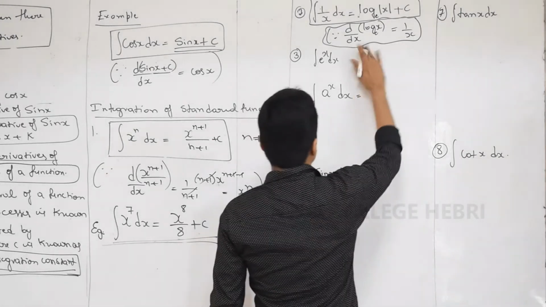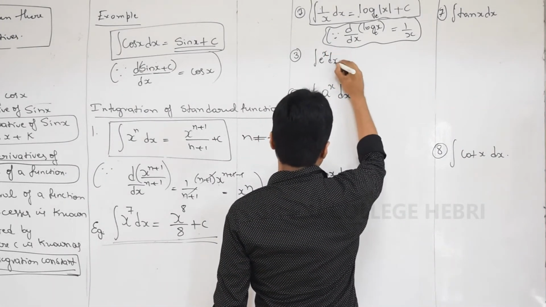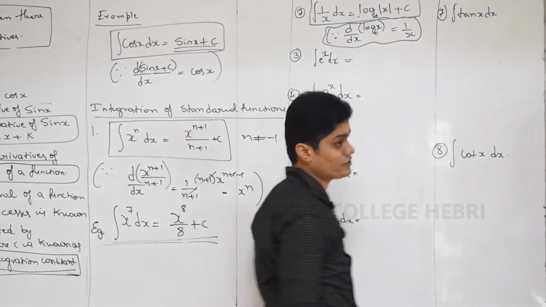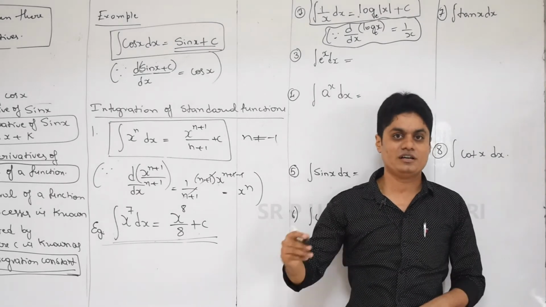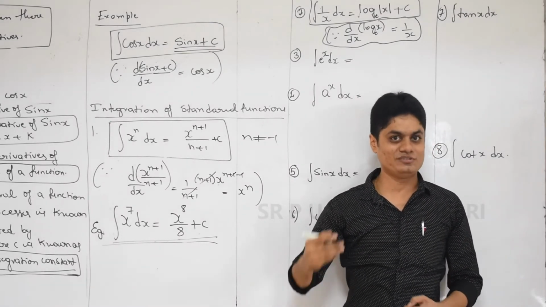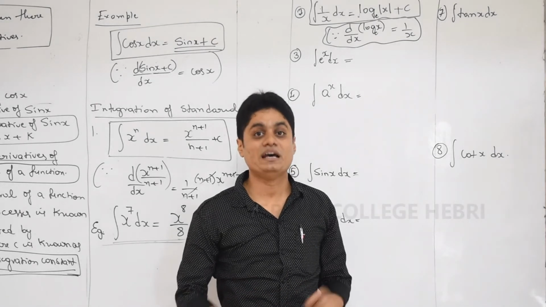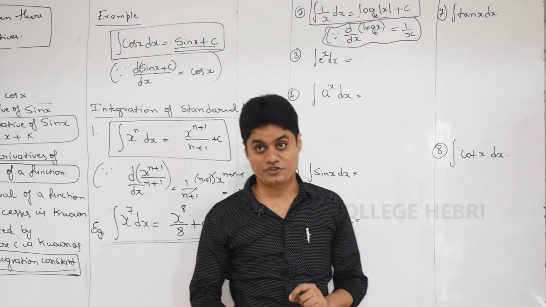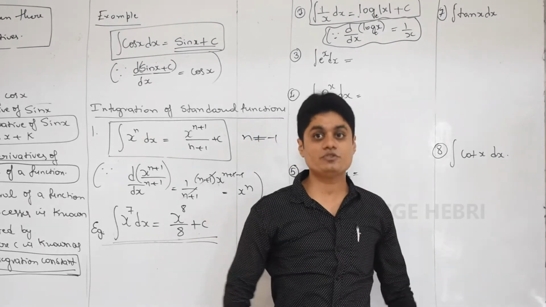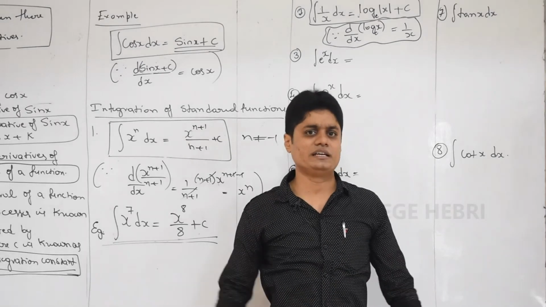So I'm moving to the third one. This is one of the easiest as well as very important function. And this is the one special function, the only function whose derivative as well as integration will be the same. e power x is one special function because even derivative and integration do not bring any changes in e power x.